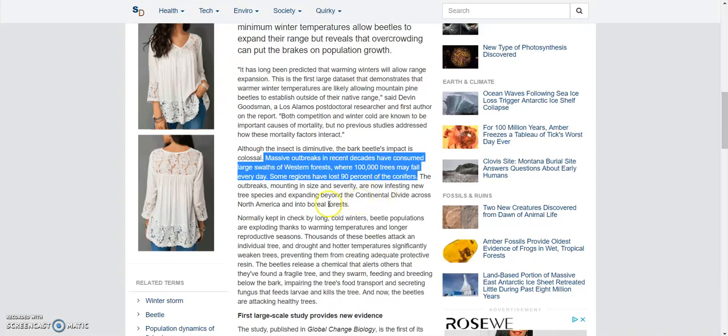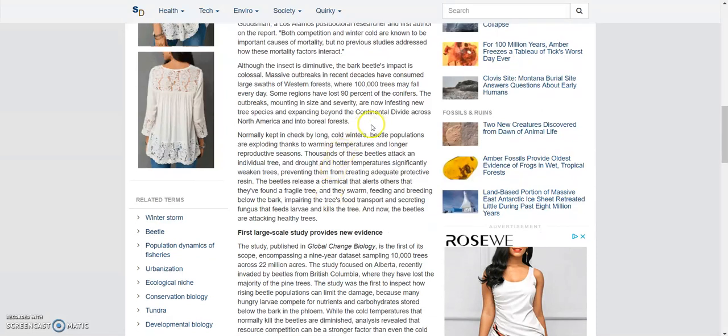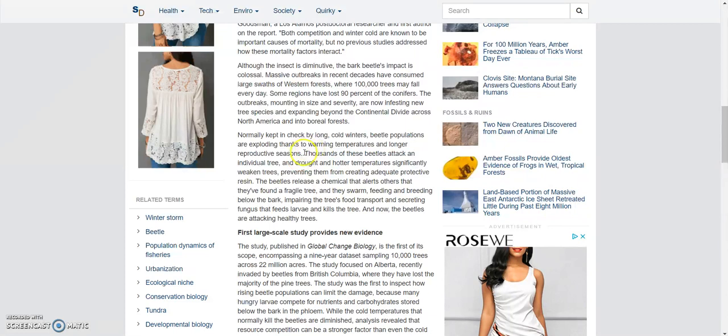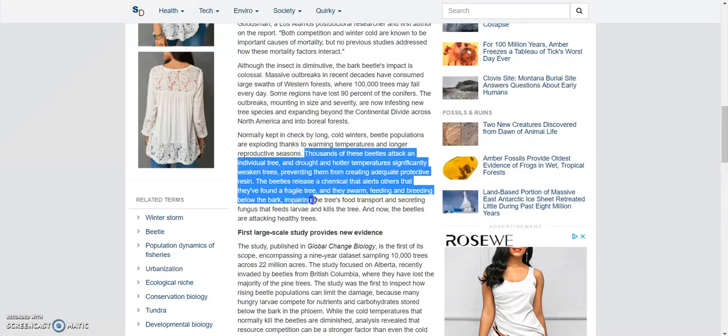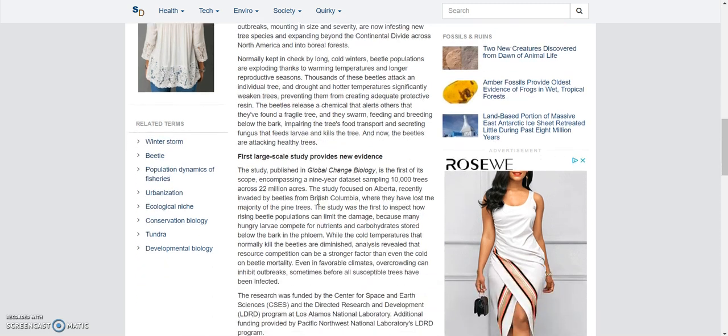I don't think it's going to have 3 pieces of evidence and data. Beetle populations are exploding thanks to warming temperatures and longer reproductive seasons. So that's a piece of evidence. Now what is not a piece of evidence is this thing here. This is just background information telling you what the beetles do. That's not the main point of the article, so you want to be careful to avoid that kind of pitfall.